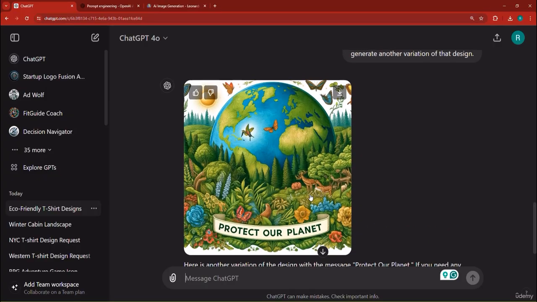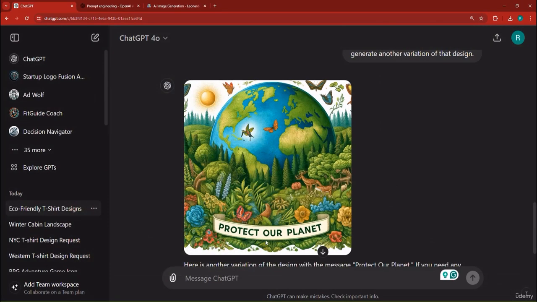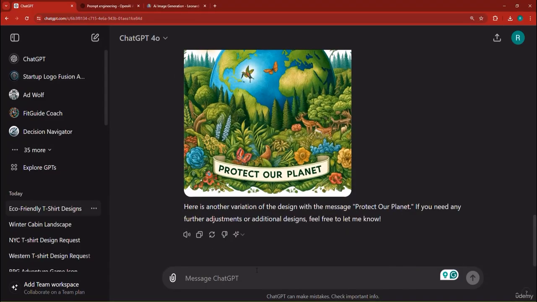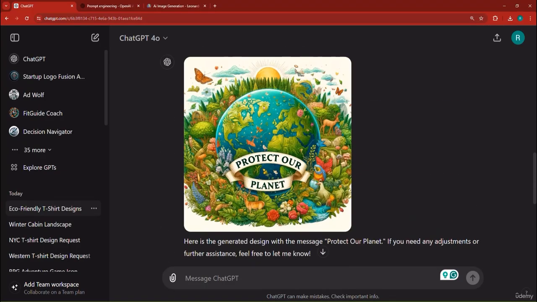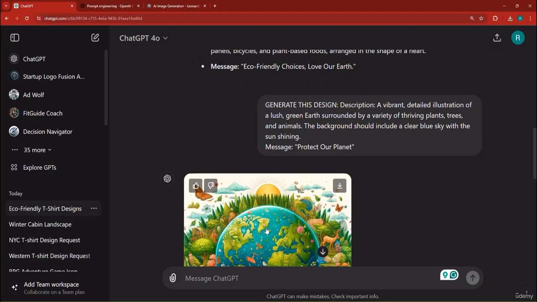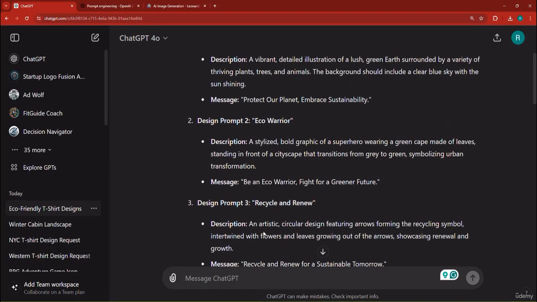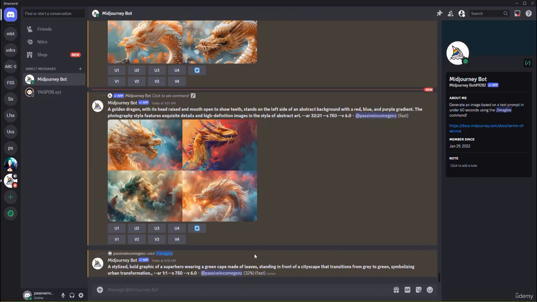And here we have the other design, protect our planet. It really does look amazing. And you'll not be afraid of any copyright issues with these types of designs because they're so abstract. They're not copied from anyone. Okay. Now here, as you can see, these are really incredible designs. Now we've got the design of the first shirt. Okay. So let's say we're going to use this design for a particular t-shirt. Now, the second prompt is being generated. Let's go back and look at it.